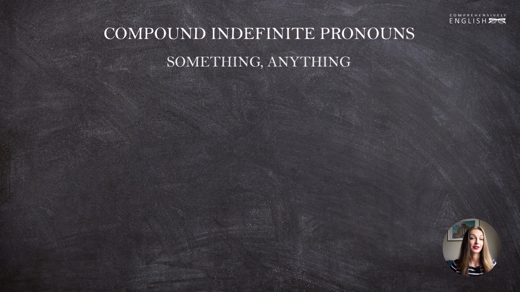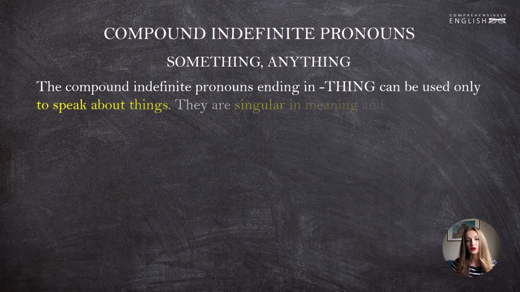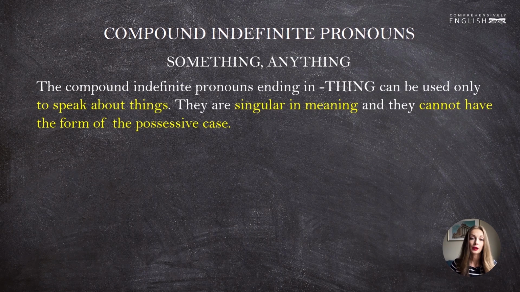Let's now concentrate on something and anything. The compound indefinite pronouns ending in thing can be used only to speak about things. By things in English we normally understand animals as well. We use them to speak about objects, animals, and notions. They are singular in meaning and they cannot have the form of the possessive case. Why? Because grammatically speaking, a thing cannot possess anything.